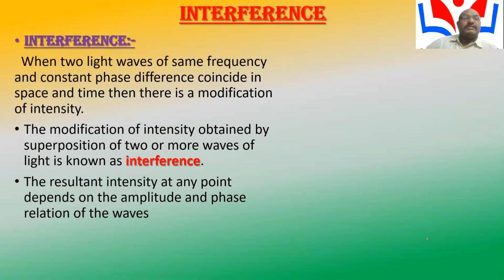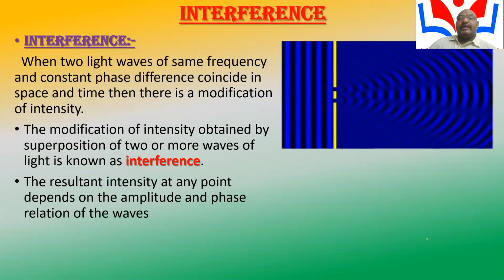What is interference? When two or more coherent light rays, with the same frequency and constant phase difference, travel in the same direction and coincide in space and time, there is a modification of the intensity. This modification of the intensity due to the superposition of two or more light waves is known as interference. The resultant intensity at a point depends on the amplitude and phase relation of the waves.